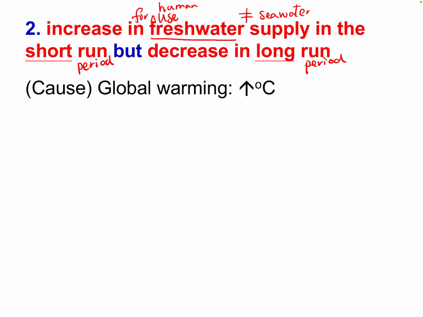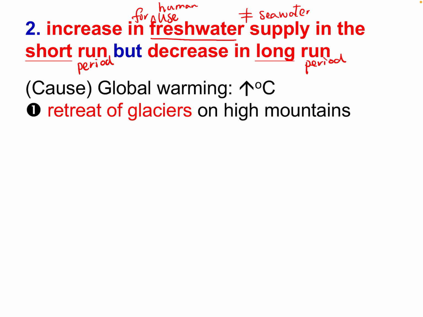So let's start with global warming. There's increasing temperature in the world. Climate change, warmer temperature. We have learned before that this is called the retreat of glaciers on the mountain top. All the glaciers melt and retreat. You can refer to your notes on page 3 about the retreat of glacier. Just recall your memory. The ice melts on the mountain top.